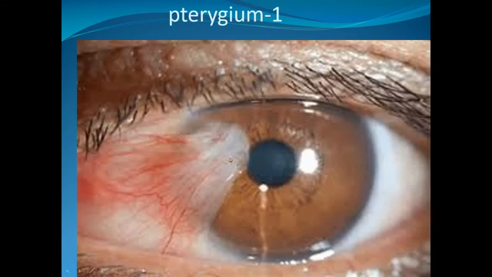So if there is a station of pterygium, the questions will be pterygium related. You should clearly understand this is the picture of pterygium. Identification is very important. If any student misses the diagnosis, all the answers are wrong. So diagnosis is very important. This is the pterygium.